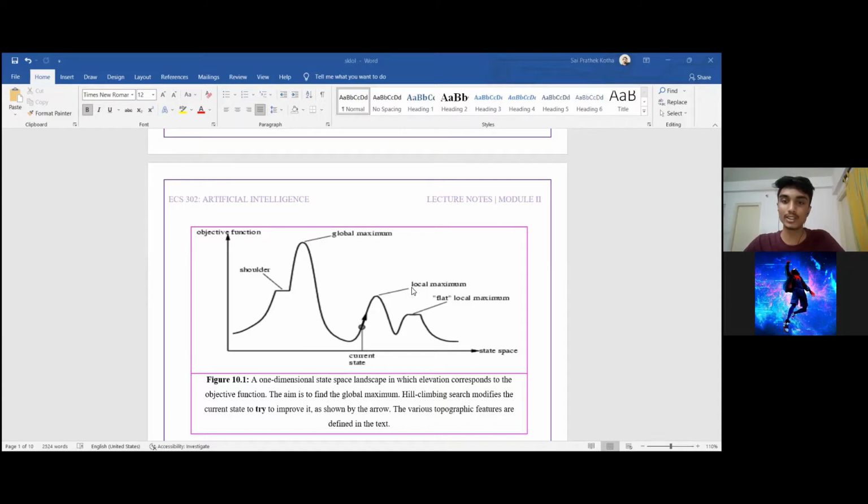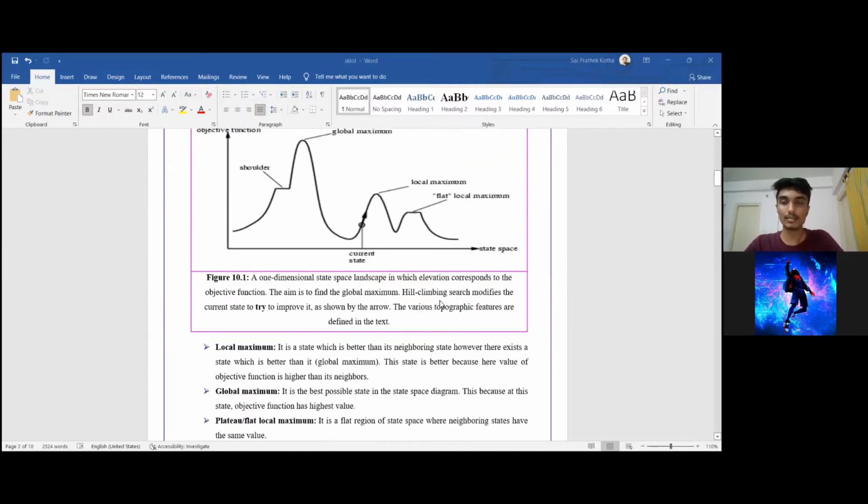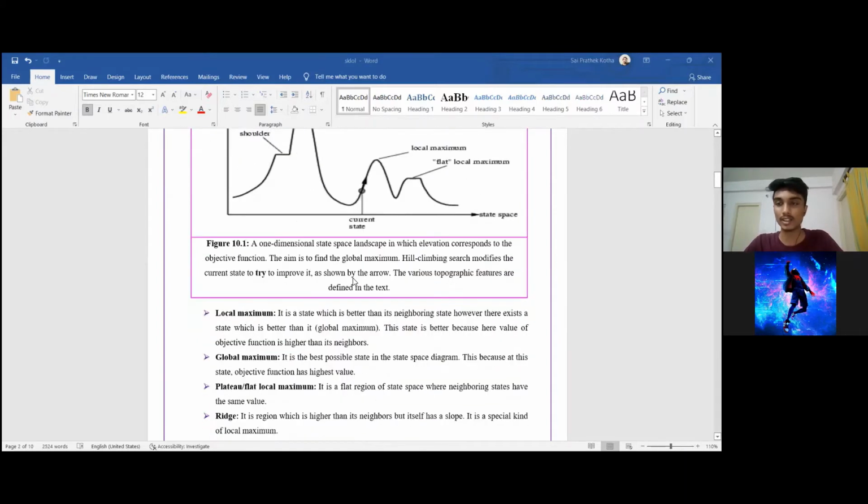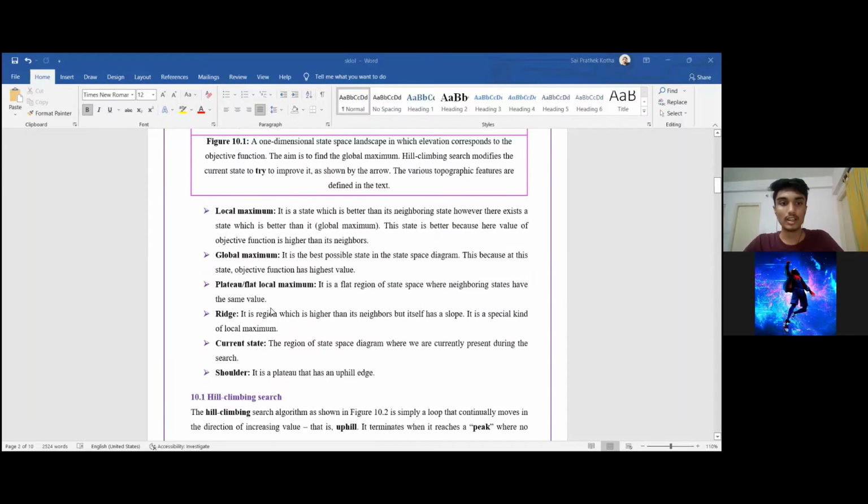We can reach a local maximum easily, but it does not mean that there is no other global maximum in the whole state space. Also, we have a flat local maximum, which is like a plateau, and it has downhill on both sides. So these are the basic definitions in the state landscape in which local search algorithms work.